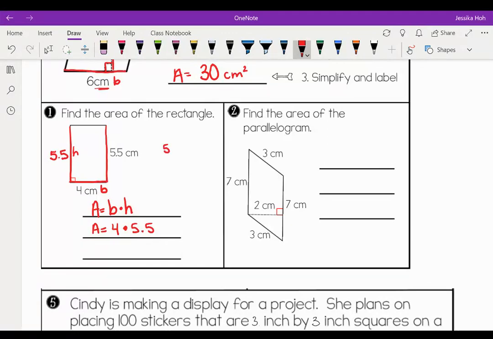So I can do my math up here. 5.5 times 4. Decimals, one number behind the decimal, one number behind the decimal. So it is 22. My area equals 22 centimeters squared. I don't need to add the decimal to 0. It's kind of just like a placeholder. You don't need it.